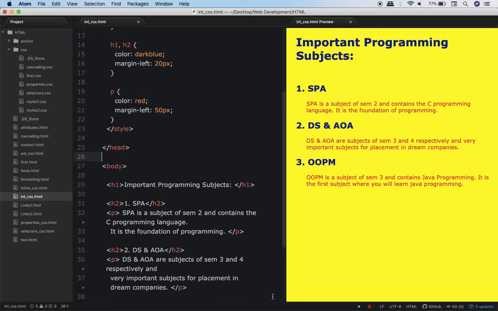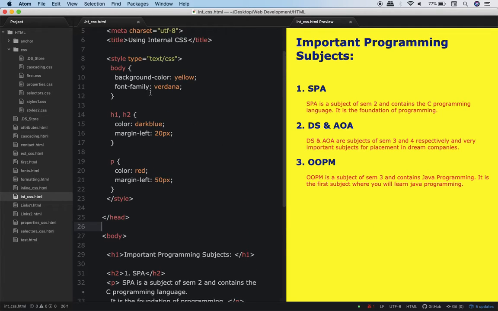Alright, as you clearly see over here, the entire web page is in yellow color. Not only that, everything on this web page is in Verdana font. Whether it is the heading or the paragraph, everything is in Verdana font. Now what else? You see H1 and H2, they are in dark blue color and margin left is 20 pixel. Now what is the concept of this pixel?